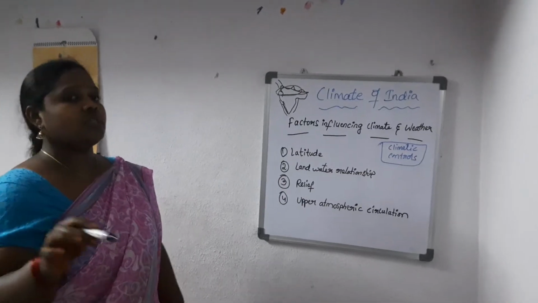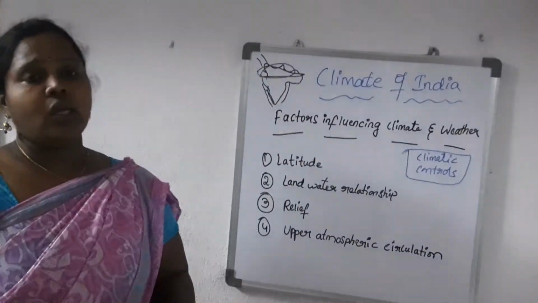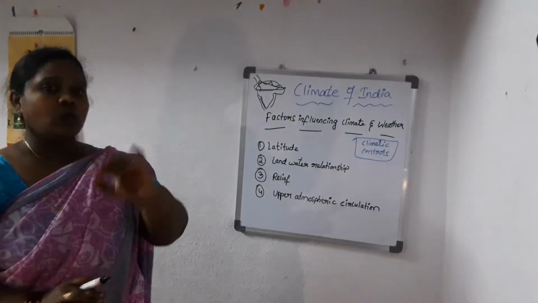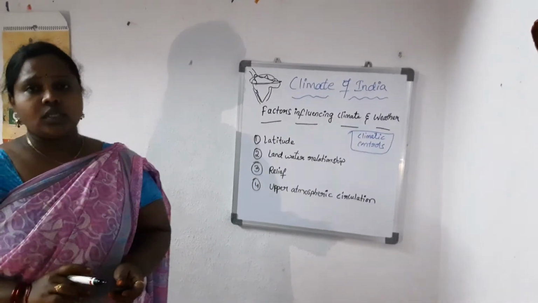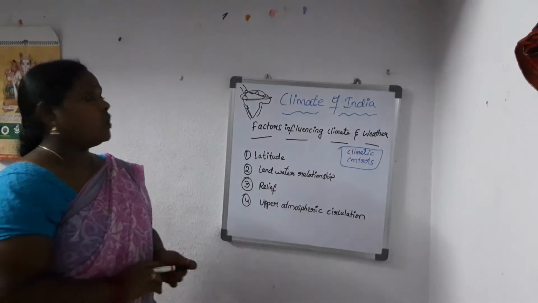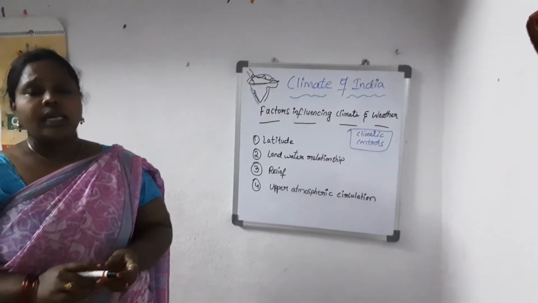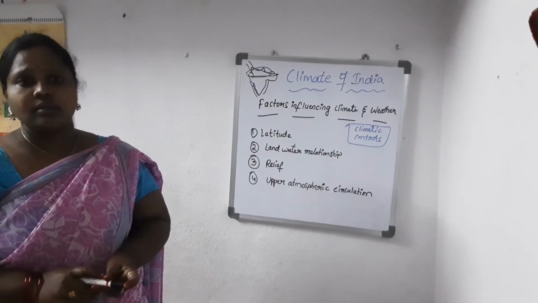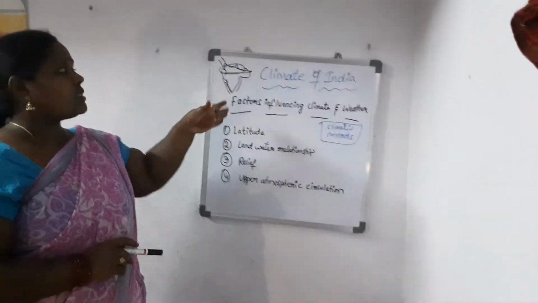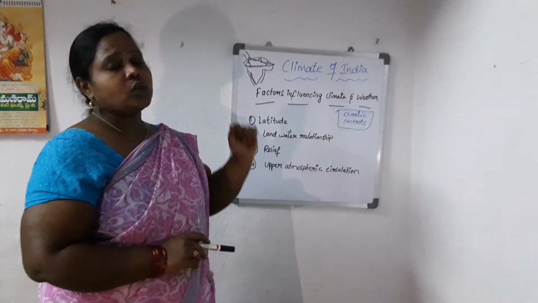Definitely there will be differences in weather conditions. The north part will be cooler since it is very close to the Himalayas, which are covered with snow. It is a cooler region, so the climate will be cool. When you come to Rajasthan, it will be hot since it has the Thar desert, the great Indian desert. And the southern peninsular region has a long coastal line.